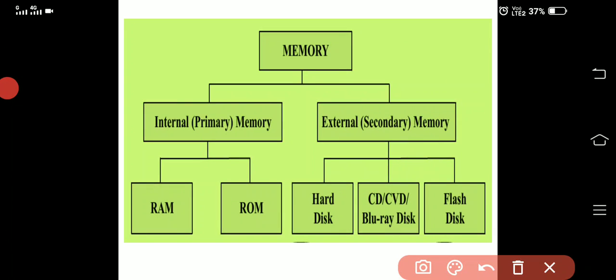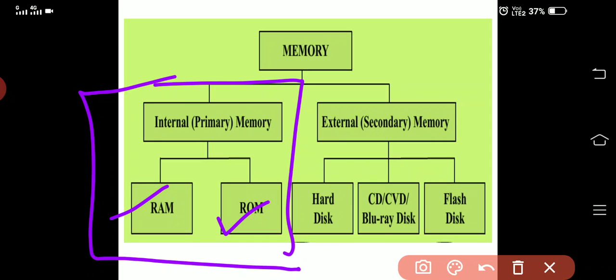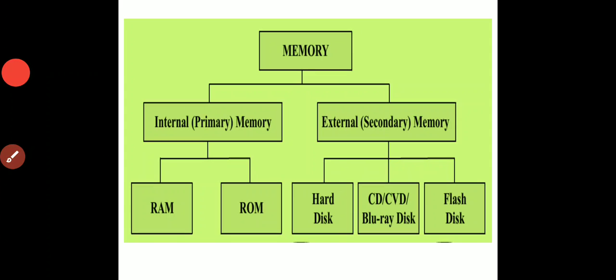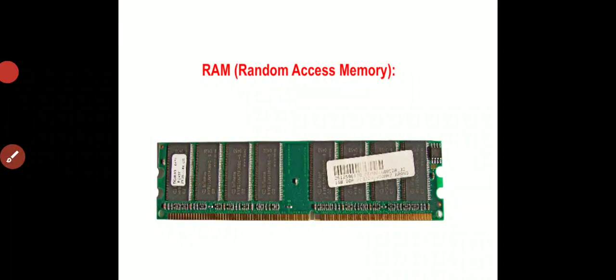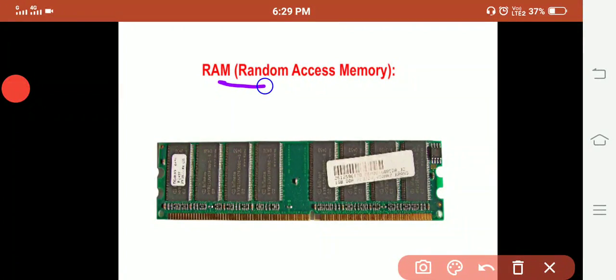Now, the internal memory is also divided into two forms, which are RAM and ROM. As you can see, this is internal memory and it is divided into two parts, RAM and ROM. Let us learn about them. RAM stands for Random Access Memory.